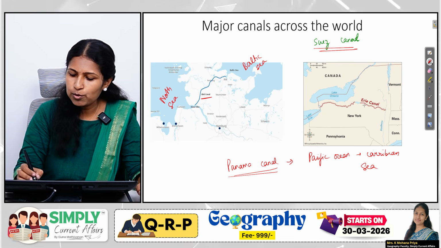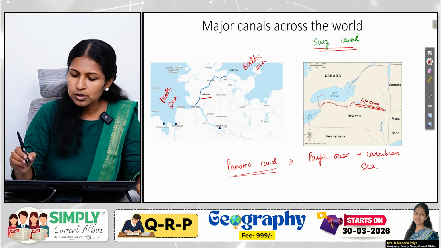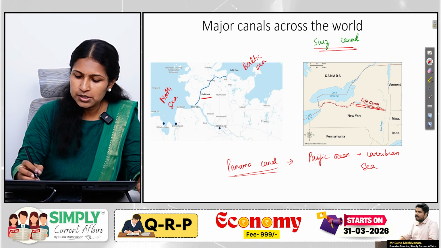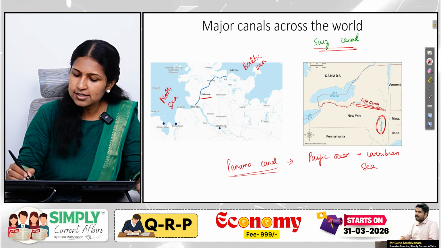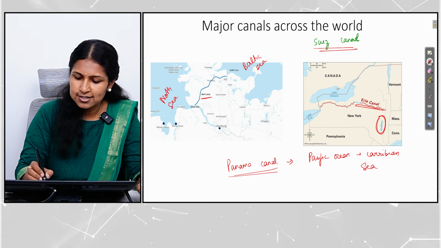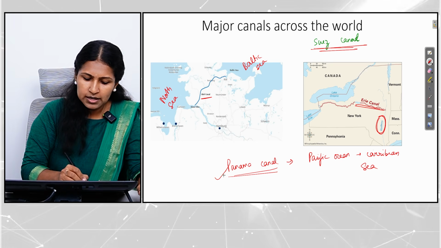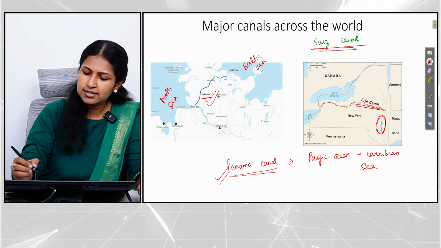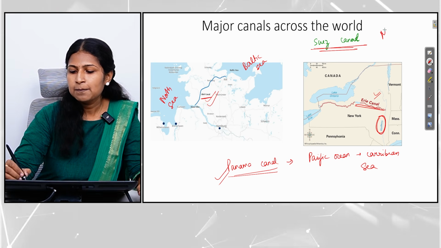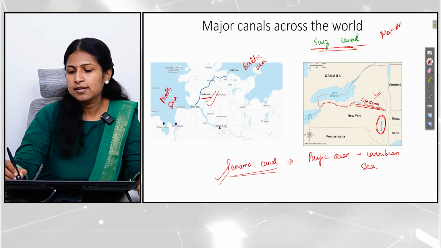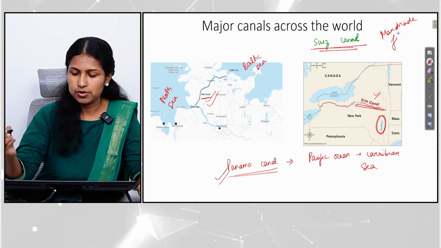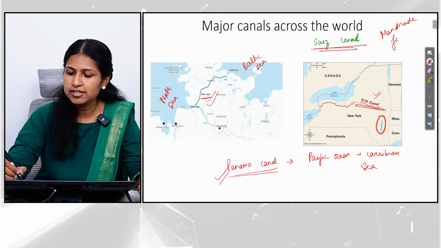And there's another important canal known as the Erie Canal, which is found in the US region, which connects the Hudson River with the Great Lakes of America. So all these canals, the Suez Canal, the Panama Canal, the Kiel Canal, the Erie Canal, all these are man-made features.